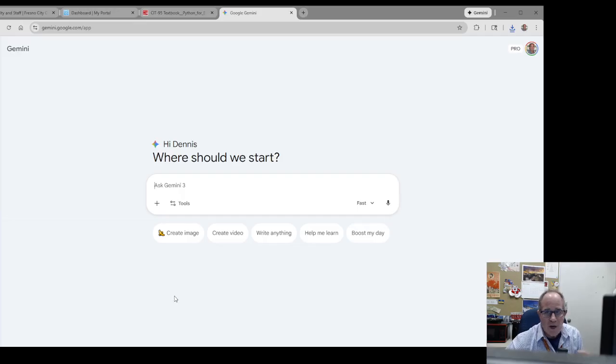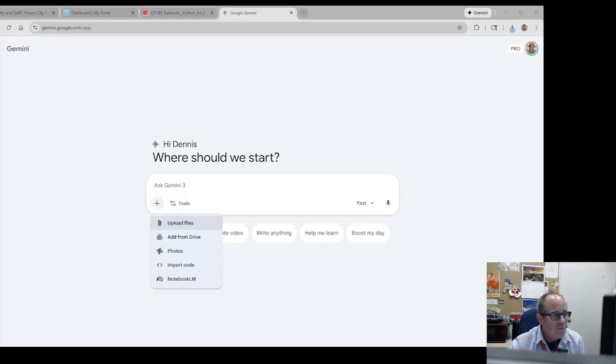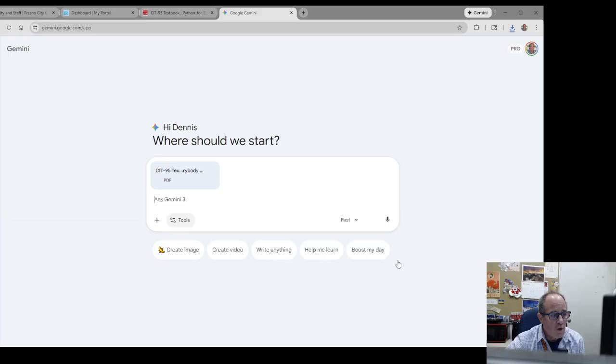I'm in Google Gemini. Like I say, you can sign up for free. I have to pay $20 a month to use Google Gemini 3 Pro, but it's worth it. You can use it for free. You just have to sign up. Just follow a link. If someone gets a link, maybe they can send it to me and tell me their experience on it working. But I'm going to add the PDF as a knowledge base. So click on that, upload files, click on our textbook, open this. Now I can ask Gemini.